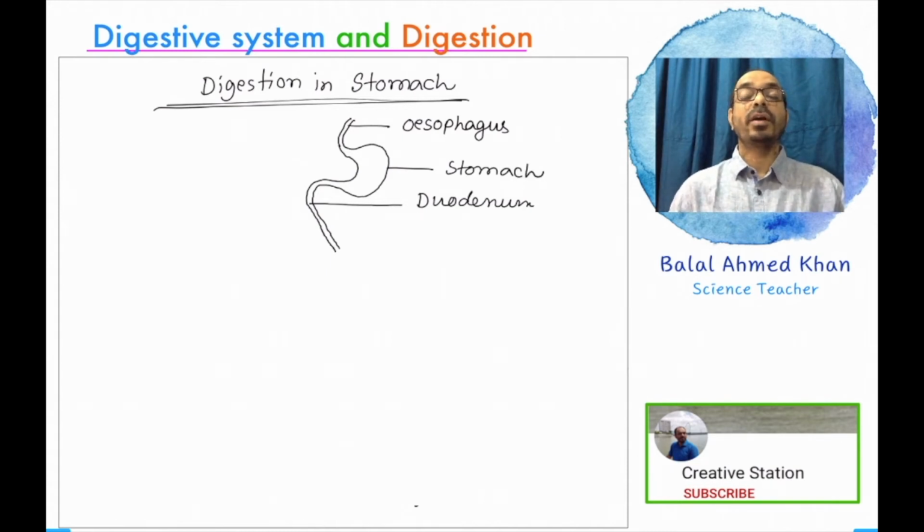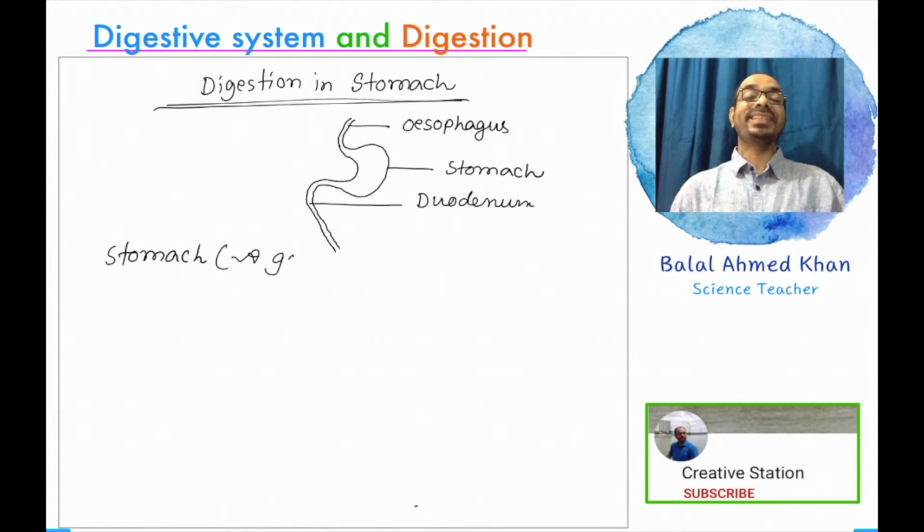Stomach digestion is a complex physiological process because there are mainly three types of digestive juice, or gastric juice, secreted from the stomach. The stomach is also known for its gastric glands because it produces gastric juice.